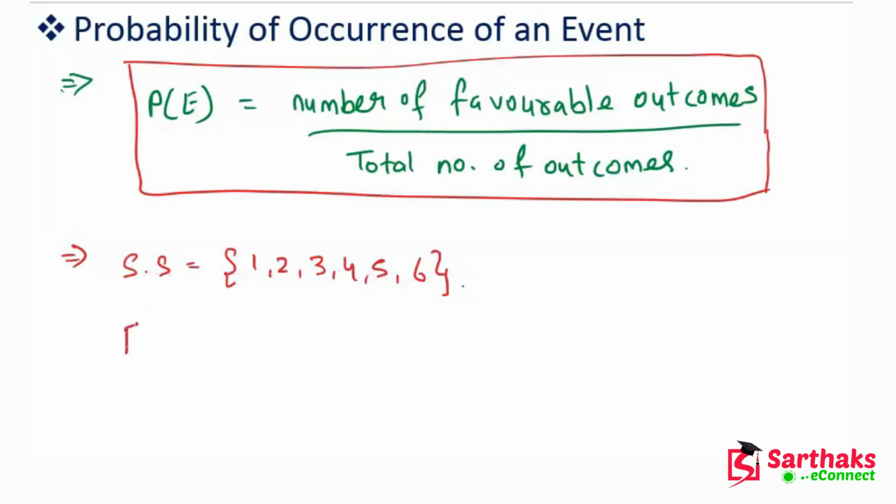Favorable outcomes are the even numbers, which are 2, 4 and 6. I hope you understand what favorable outcomes and total number of outcomes are.